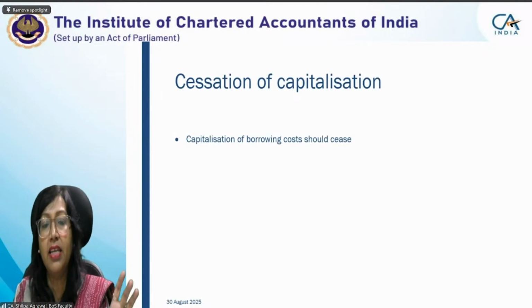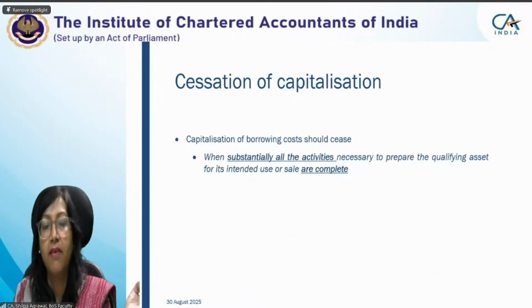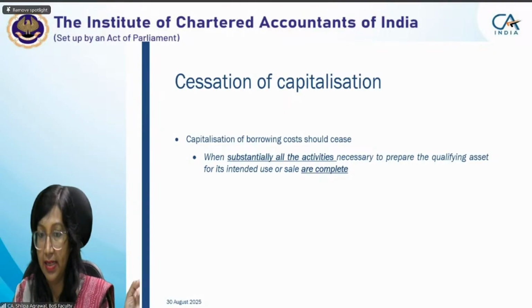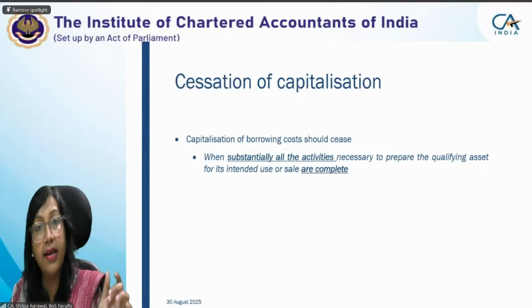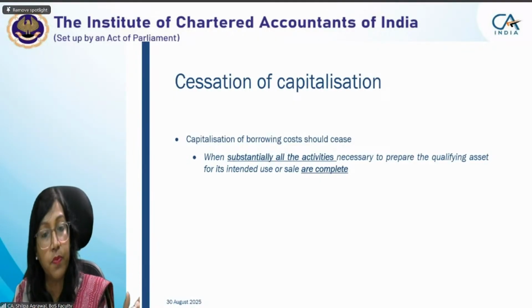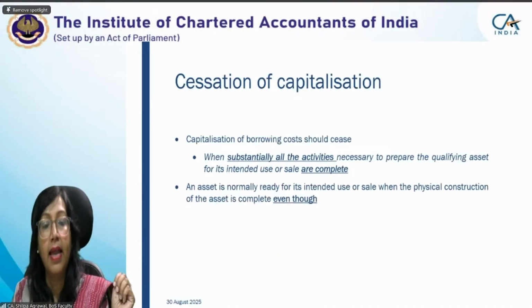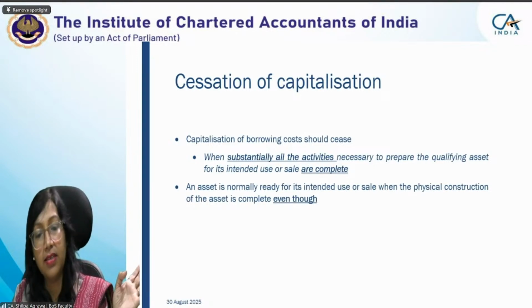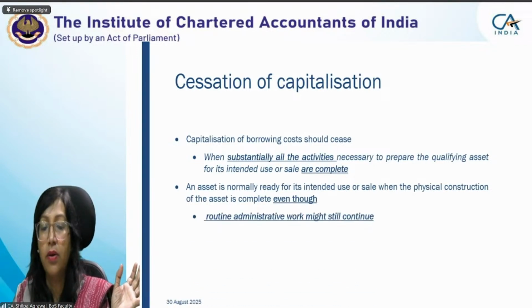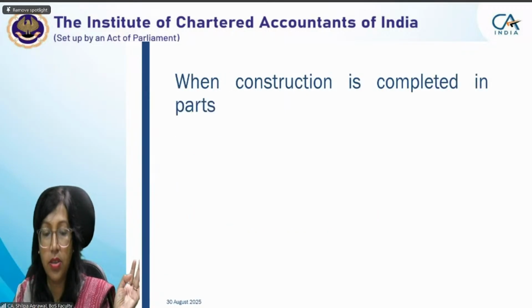So capitalization of borrowing cost should cease when substantially all the activities necessary to prepare the qualifying asset for its intended use or sale are complete. Substantially all the activities. Maybe 100% of activity is not completed, but substantially all the activities are complete, then also we'll stop capitalizing the borrowing cost. An asset is normally ready for its intended use or sale when the physical construction of the asset is complete, even though routine administrative work might still continue.